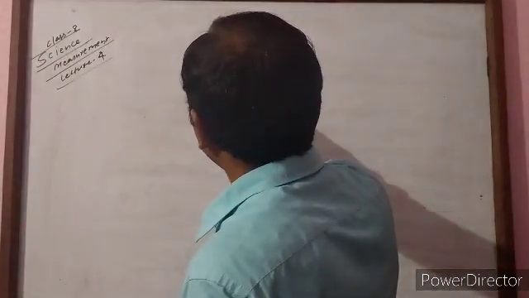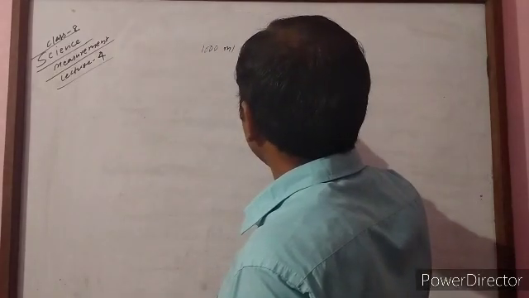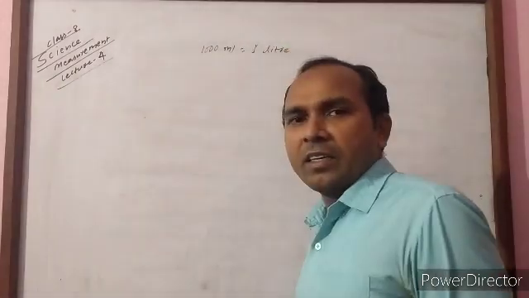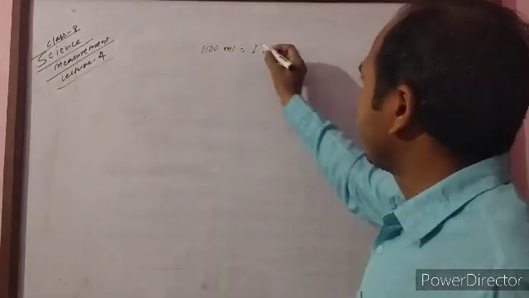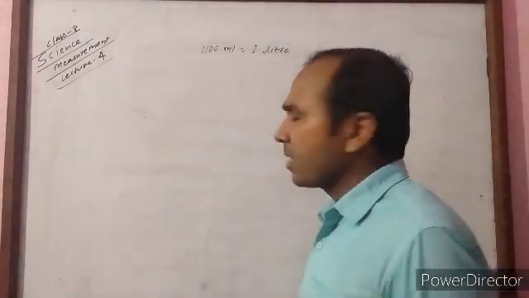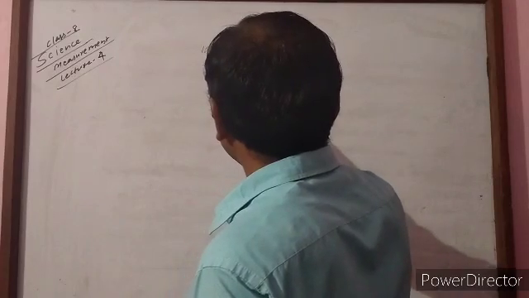We already know 1000 ml, milliliter, is equal to 1 liter. Sometimes we have to convert liter into cubic centimeter or cubic meter. We already know 1 milliliter is equal to 1 cubic centimeter.